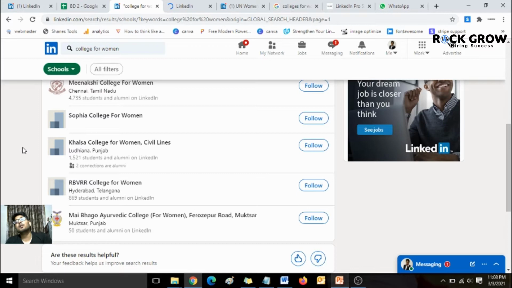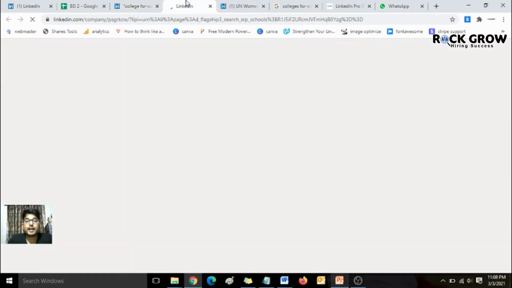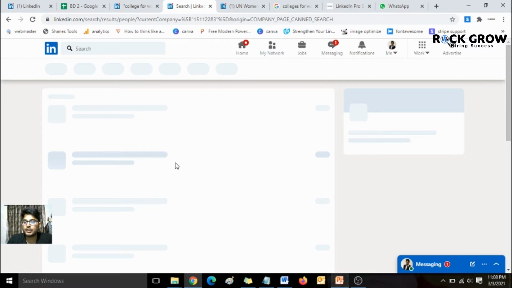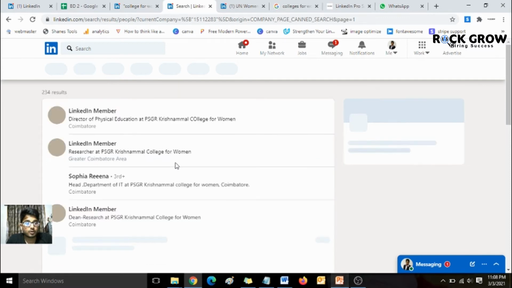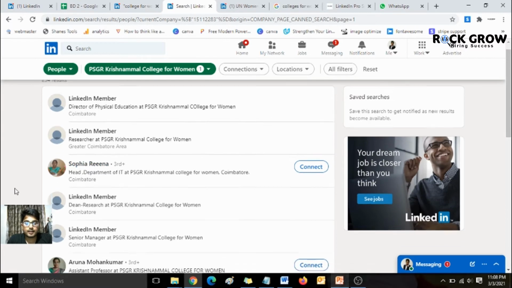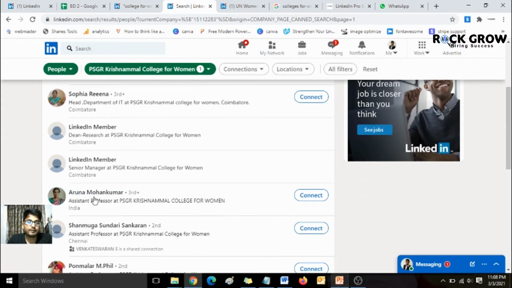This is the power of using different search terms to do a gender-based search on LinkedIn. This particular page has been opened. Just like the last way, you click on see all 232 employees, and then you can see all the women currently with this college. So this is the second way.